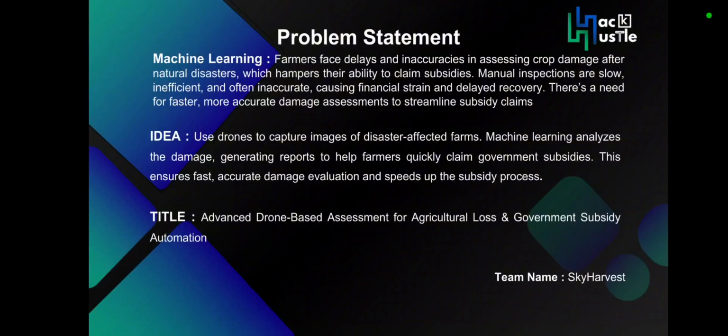It is also helpful for the government agency to speed up their process in giving the subsidies. So the overall title for our project is Advanced Drone Based Assessment for Agricultural Losses and Government Subsidies Automation.